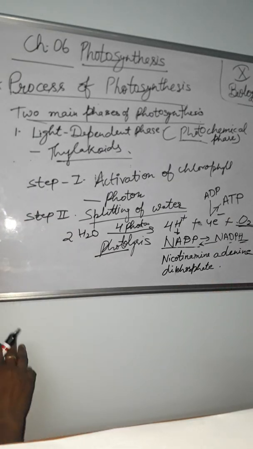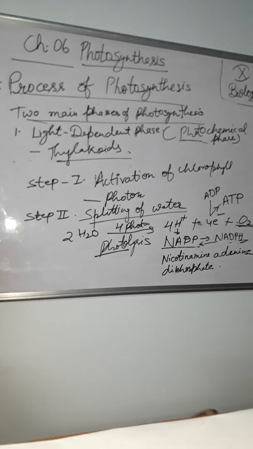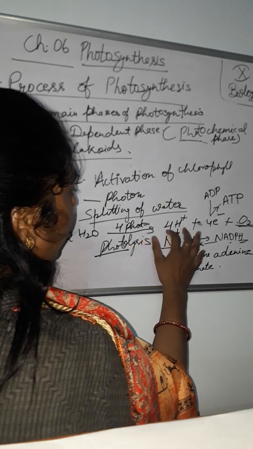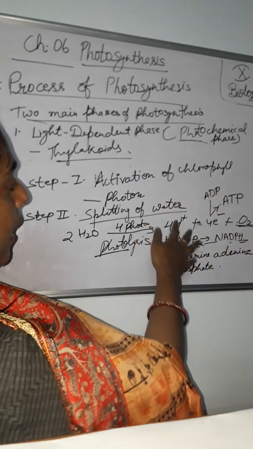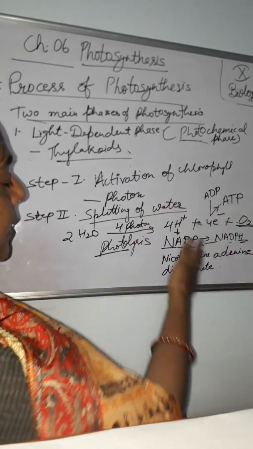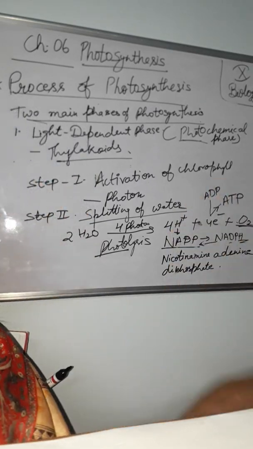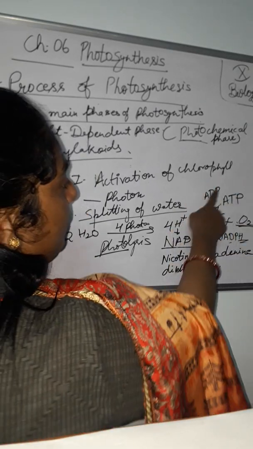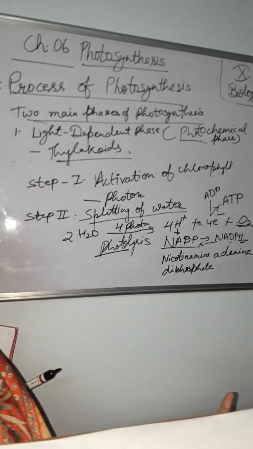क्लियर इट? Because it is a very important equation in the board. तो वहाँ पे आपसे पूछा जाएगा, now what is the fate of these hydrogen ions after splitting? So now you say that hydrogen ions convert NADP into NADPH, and what is the fate of these 4 electrons? Now these 4 electrons convert ADP into ATP, and what is the fate of this oxygen? Here it is molecular oxygen, stable here.